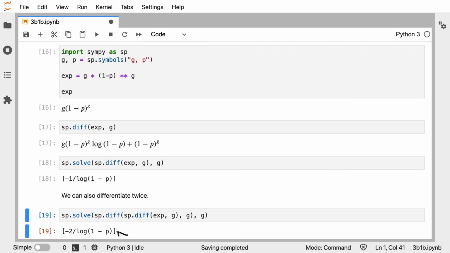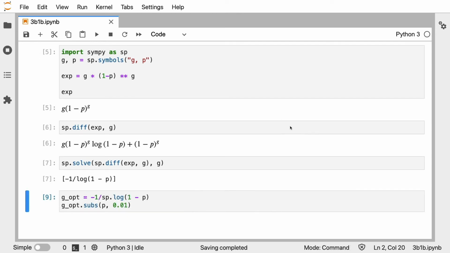And here we've got an expression that's negative. So we just used Python to do all of the mathematical grunt work, and now we have a formula that, given a probability that someone has the disease, gives us the optimal size for grouping people together. That's really nice. If you're a little bit rusty when it comes to differentiating or integrating, SymPy can really help you out.